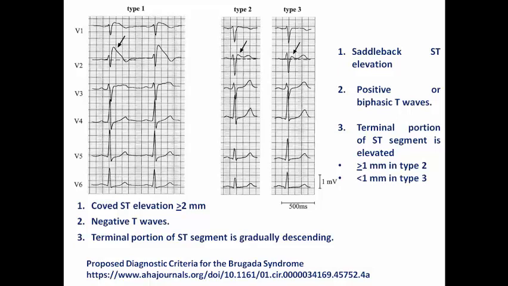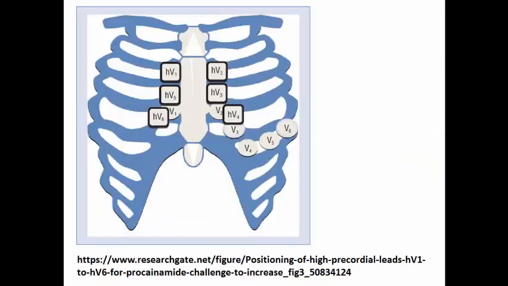That's why type 1 is a spot diagnosis that is very easy to be diagnosed, while type 2 and type 3 may need a challenge test to confirm the diagnosis. We have a different protocol to put the ECG precordial leads if you are in doubt of your diagnosis.